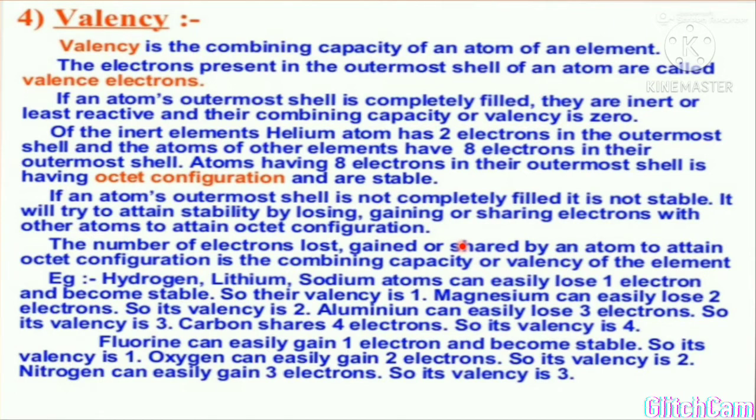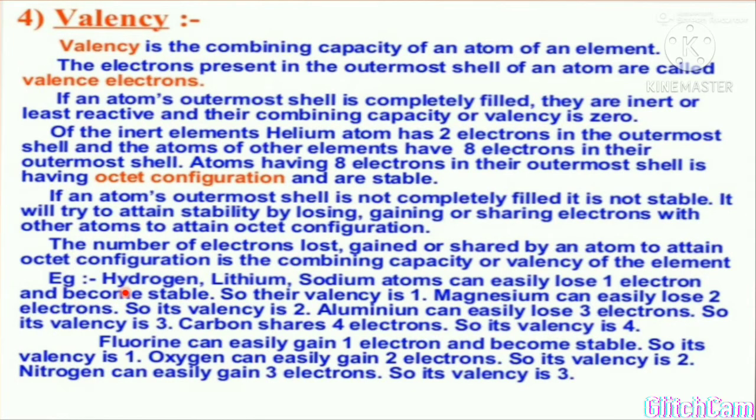If it contains more than 4 electrons, then it will gain electrons to complete octet configuration. And if it contains 4 electrons, then it will share electrons. The number of electrons lost, gained or shared by an atom to attain octet configuration is the combining capacity or valency of the element, that I had already discussed with you.